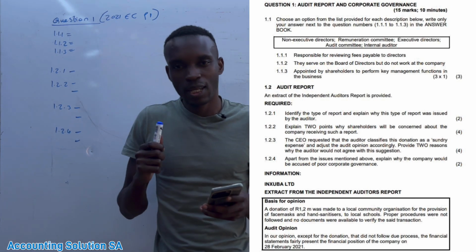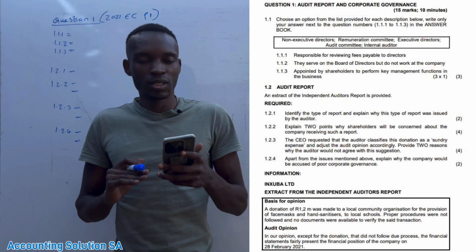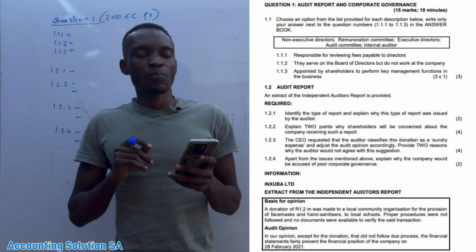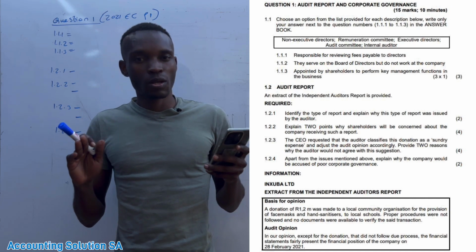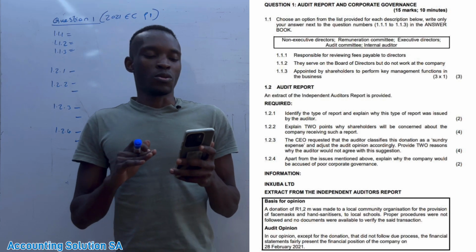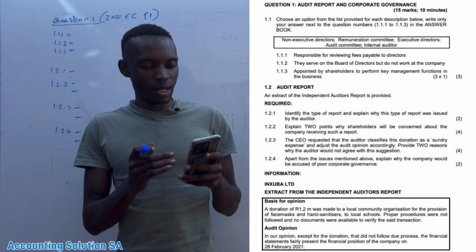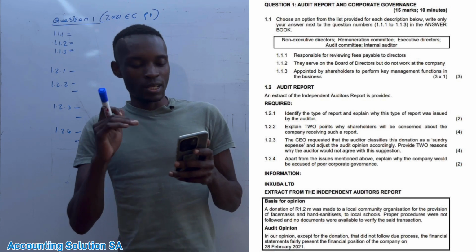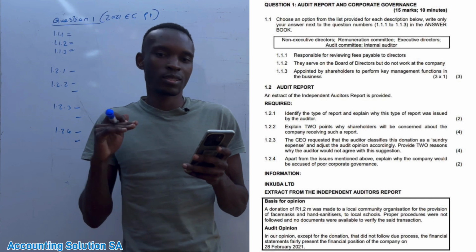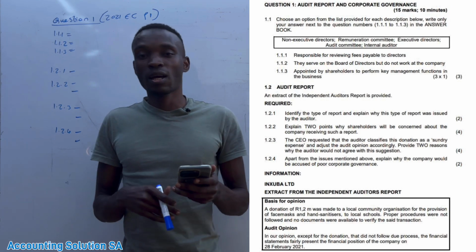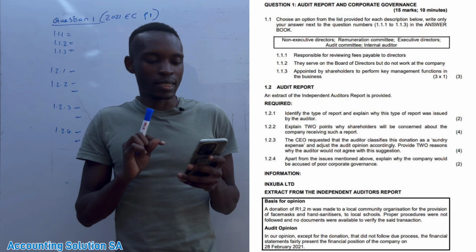So if you are studying, guys, what you need to do first before you try to answer this question, go to a textbook, or you can use Google or whatever source you think is suitable for you. Just go and read all these definitions, because today they can test you on internal auditor, external auditor, and they didn't test you on executive directors, and tomorrow when it comes, you are stuck. Please make sure that you read all of them and you understand them.